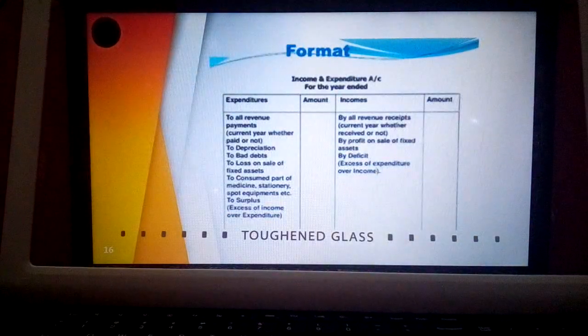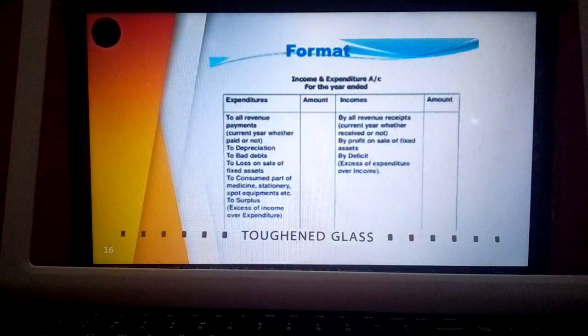Then next, they have said that even non-cash items are recorded. What all? Depreciation. What is depreciation? When there is a fixed asset, the value of the fixed asset always reduces every year. So it is very important for an organization to charge depreciation, that is, writing down the value of the asset.